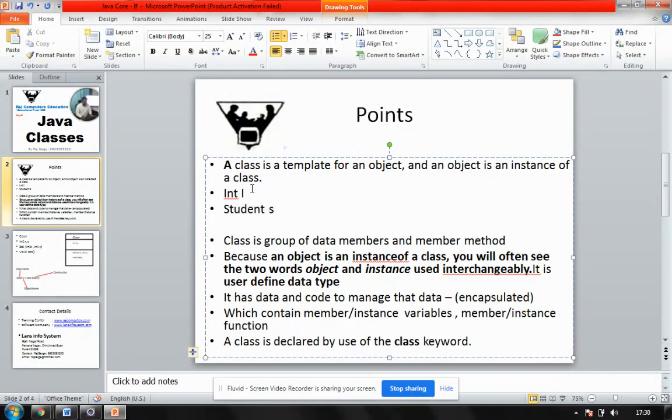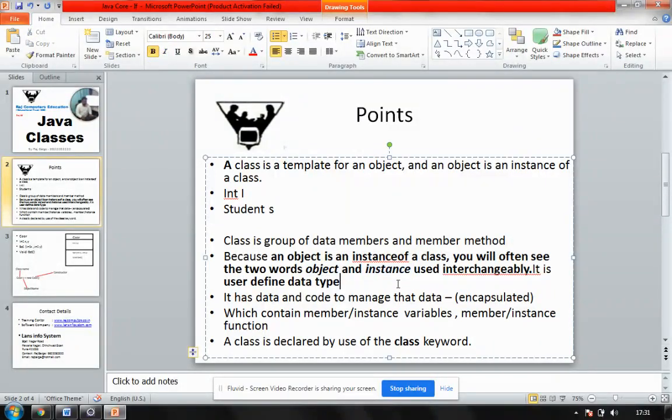Fine. So what does a class have? Basically, a class is a collection of two things. It has data members and member methods. Data members we call technically attributes, and methods we call functions. Clear? Fine. So a technical definition again: an object is an instance of the class. You will often see both words used interchangeably; sometimes we'll be saying object, sometimes